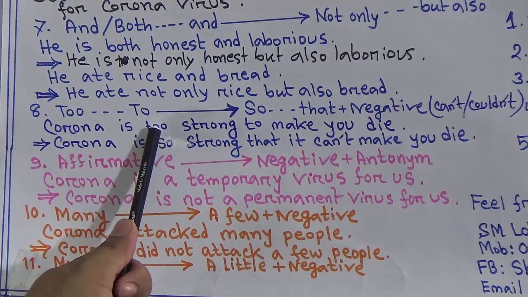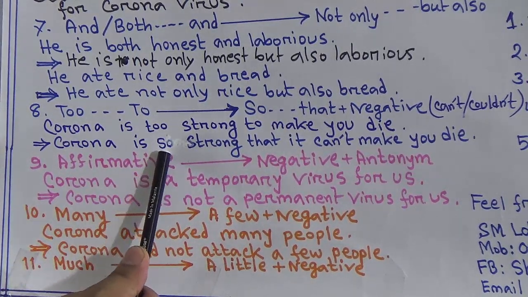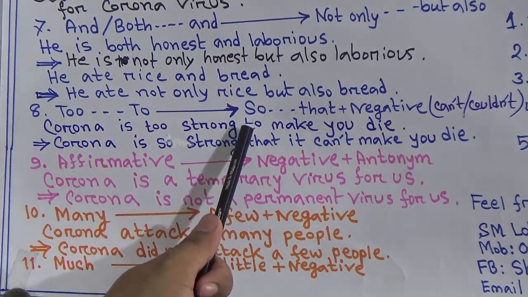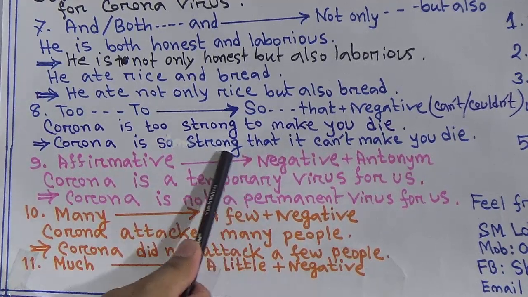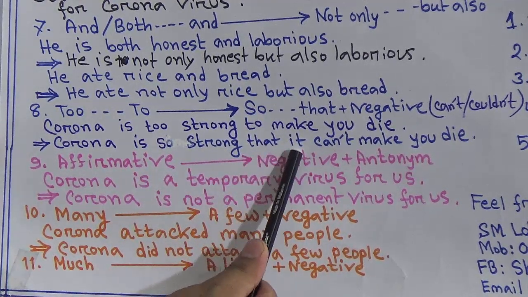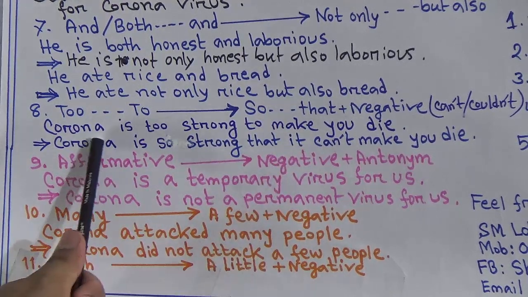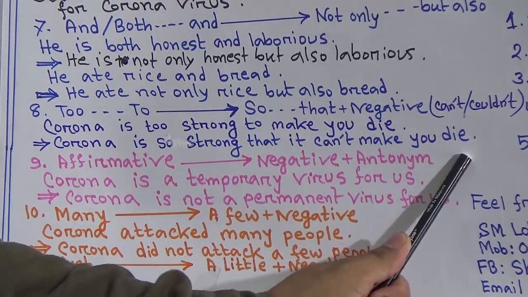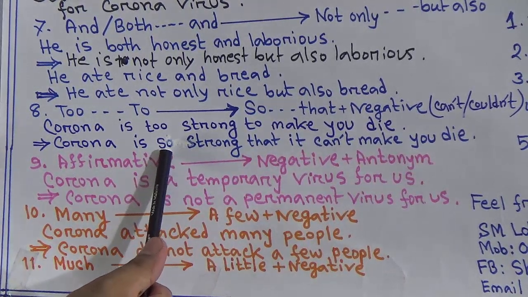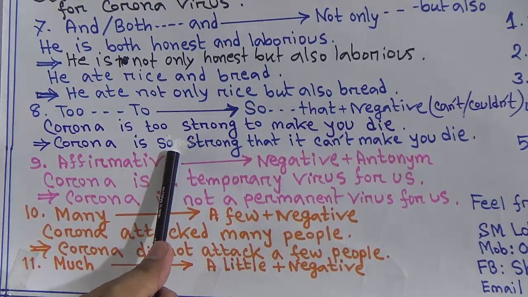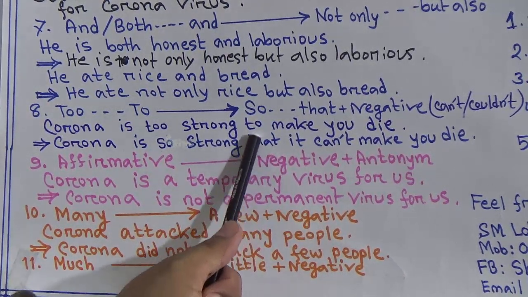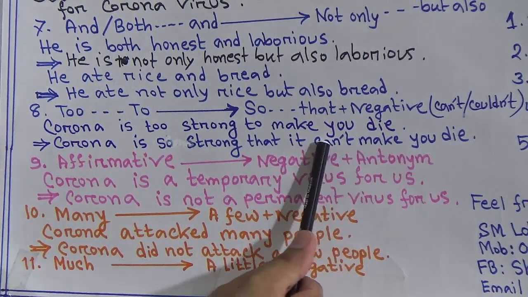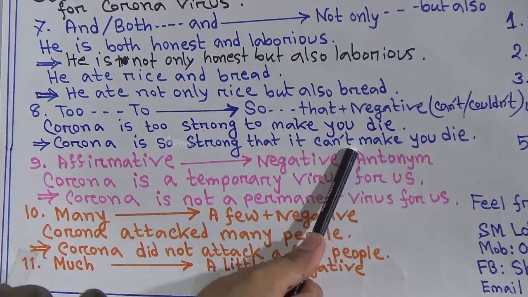Corona is so, due to too you have to use here so. Corona is so, then adjective, then the rest of the part: so strong. Due to to, you have to write here that. So corona is so strong that it, the pronoun and subject of corona. This it can't make you die. So what is the structure? First of all, you have to write so before an adjective, then write that, then subject, and finally make negative form by writing can't or couldn't according to tense.